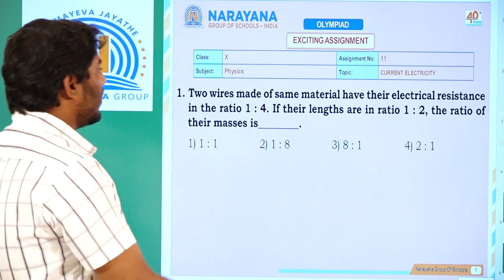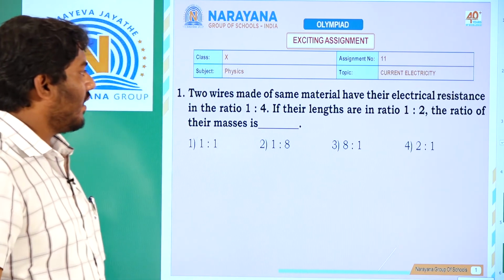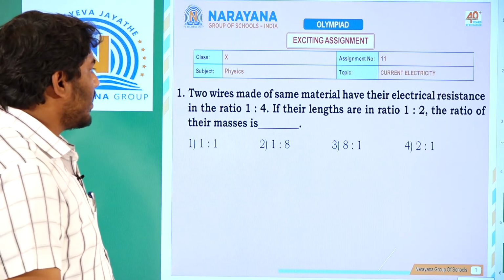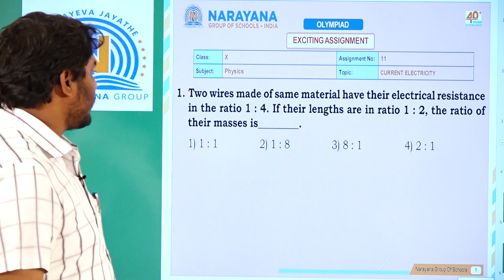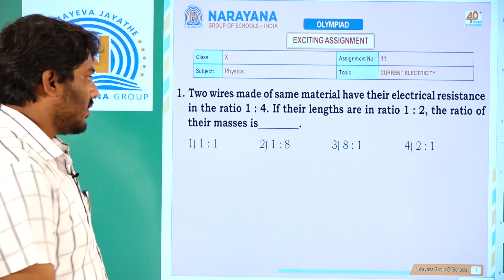The first question is: two wires made of the same material have their electrical resistance in the ratio 1:4. If the lengths are in the ratio 1:2, then the ratio of their masses is dash. So what is the given data?